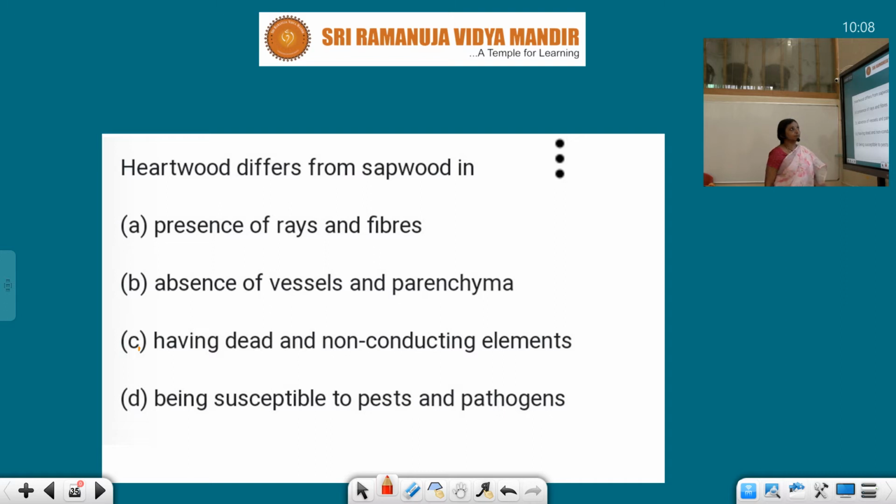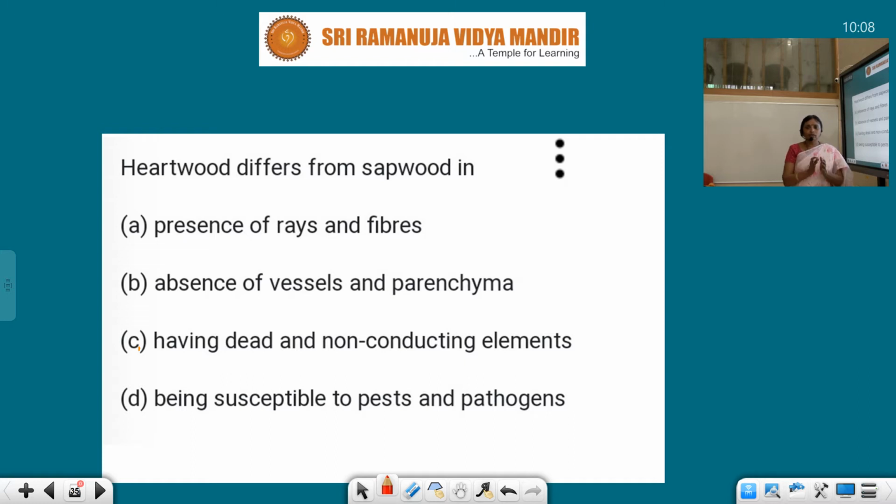Now, how does heartwood differ from sapwood? In the wood part, after secondary growth, primarily the stem is very thin, but when secondary growth starts taking place, what happens? Every year, two rings are formed, which are known as annual rings, and heartwood and sapwood are found. Heartwood is dark in color and it is present in the central portion.